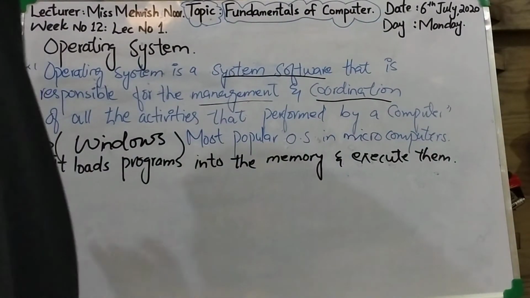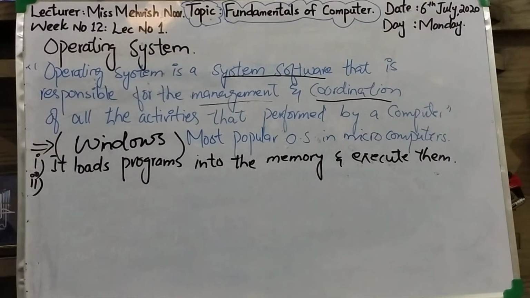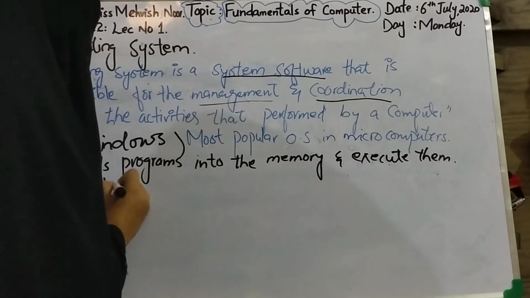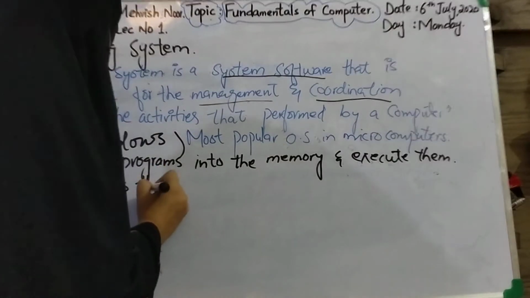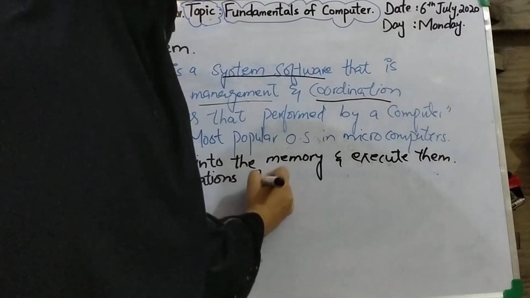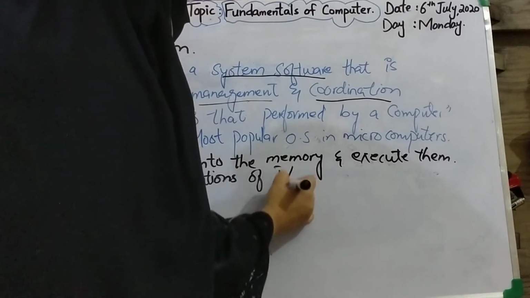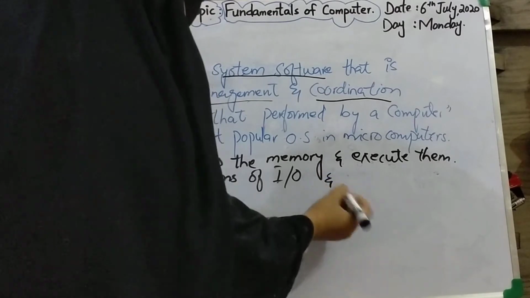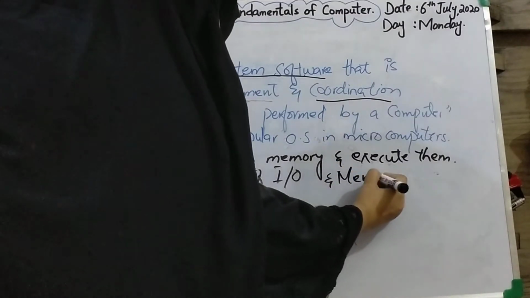Second task performed by an operating system is it controls the operations of input and output devices and storage devices.